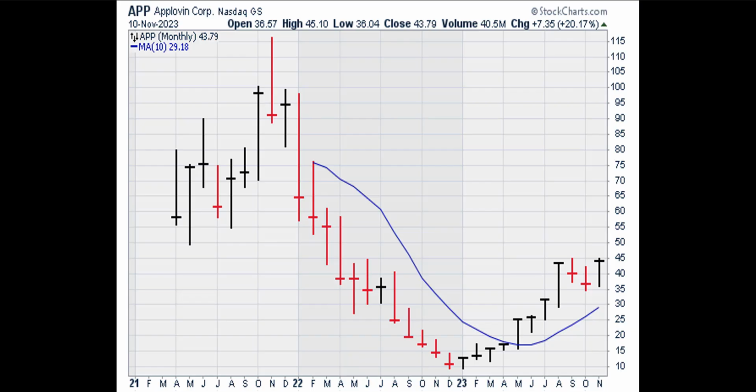According to Prime Trade Select rules, a stock is in a bull trend on a monthly basis if the stock price is above the 10-period or 10-month simple moving average. The monthly chart shows that APP is above the moving average line, so the monthly trend in APP is up.